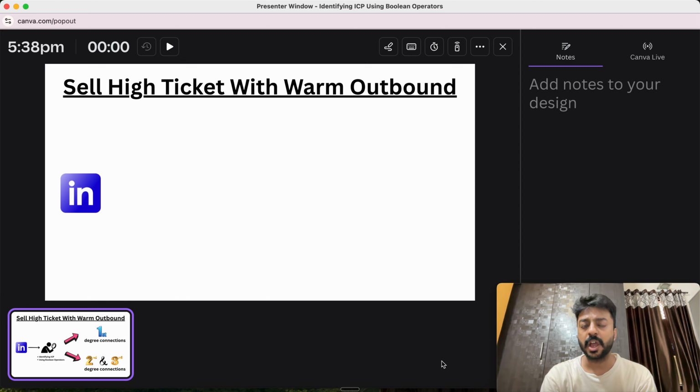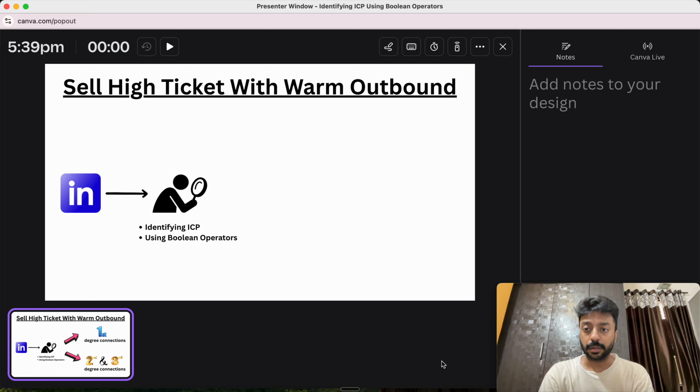The first thing is that once you have identified your TG, once you know who your ICP is, and once you have filtered on the basis of different Boolean operators, now is the time to send them a message. But that message will not go in just one direction. For example, you should not send, "Hi Rohan, we have been following each other and I am into marketing services, so if there's any requirement you can let me know." Such messages will get ignored because nobody on the internet wants to be sold to, but everybody wants to buy. What does that mean?